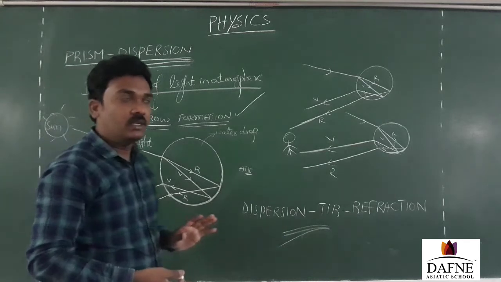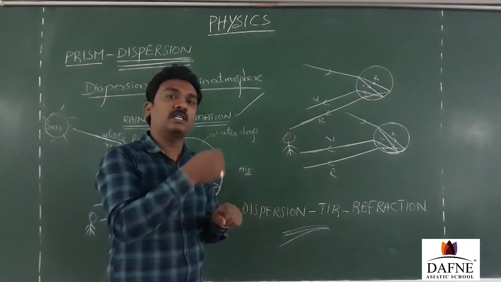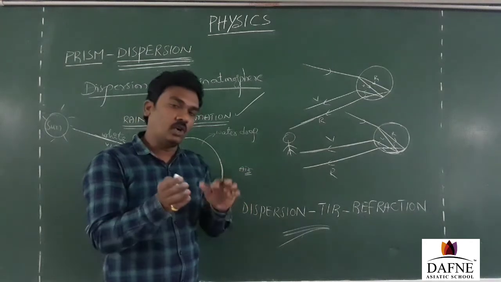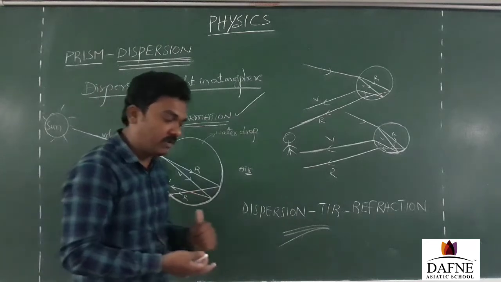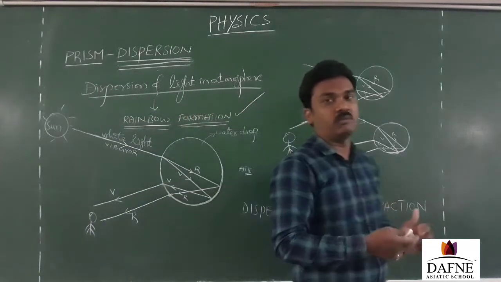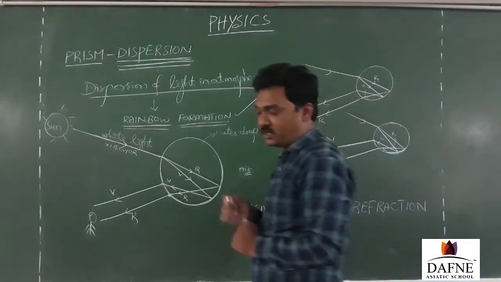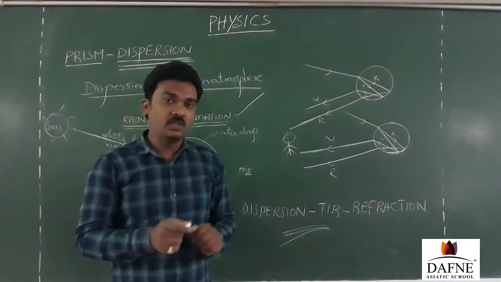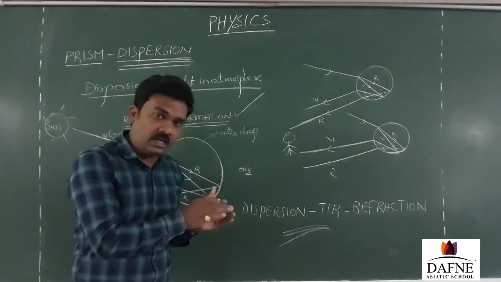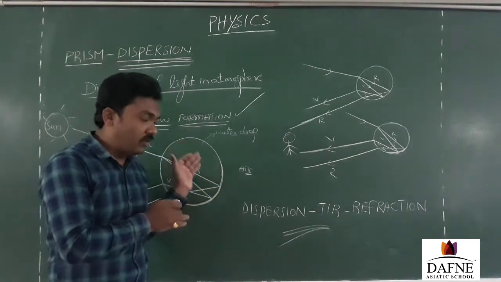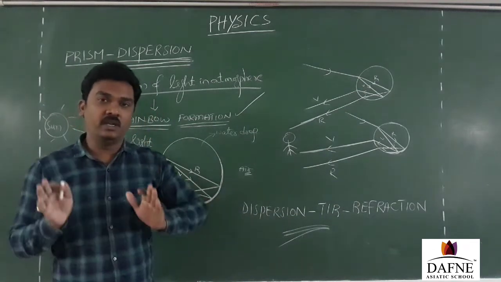Sometimes we may find 2 rainbows in the sky, which we call the second one the secondary rainbow. So there is a concept of primary rainbow and secondary rainbow because of the presence of more quantity of water vapor molecules in the atmosphere. On explaining all this, even a video presentation will be attached for you. You go through that. So this is all the concept of refraction through a prism, what we discussed in the earlier class, dispersion of light through a prism, and then dispersion in the atmosphere and formation of rainbow.